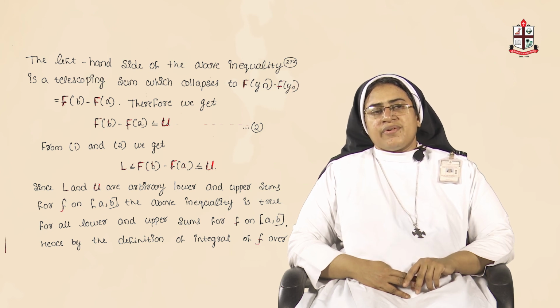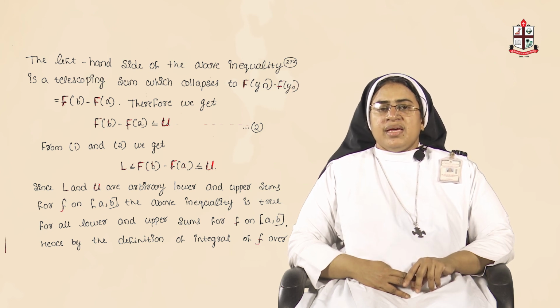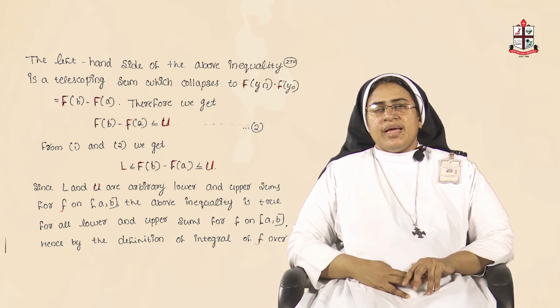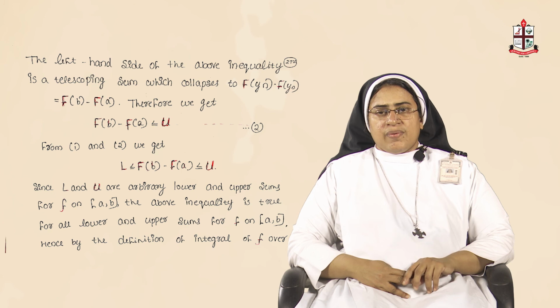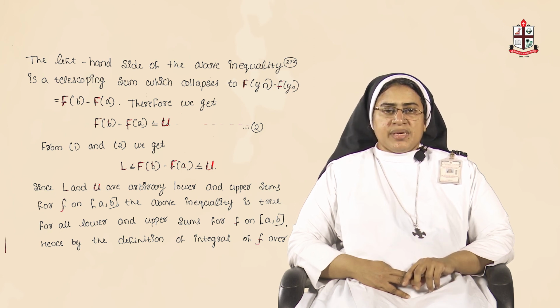So, you will get again F of b minus F of a is less than or equal to capital U. So, from 1 and 2, capital L is less than or equal to F of b minus F of a, which is less than or equal to capital U.